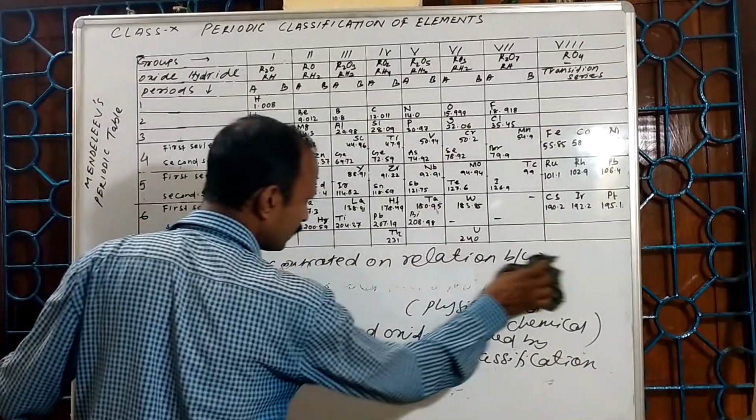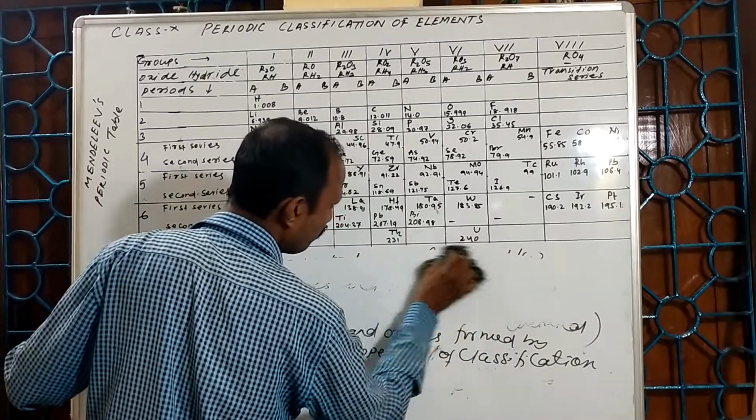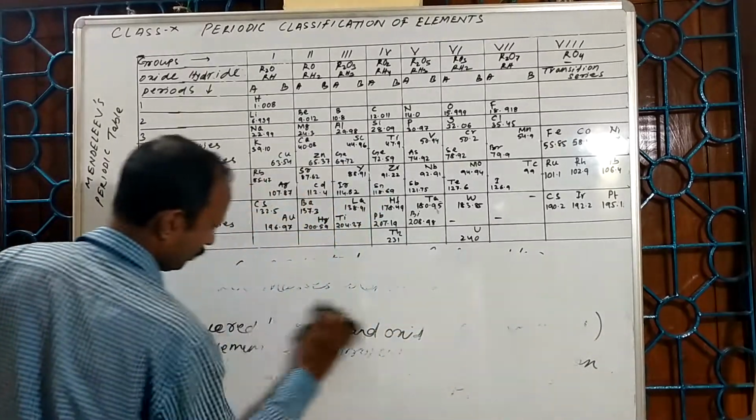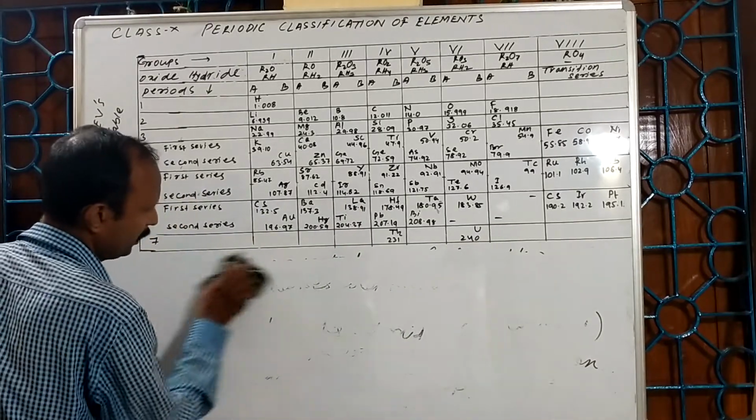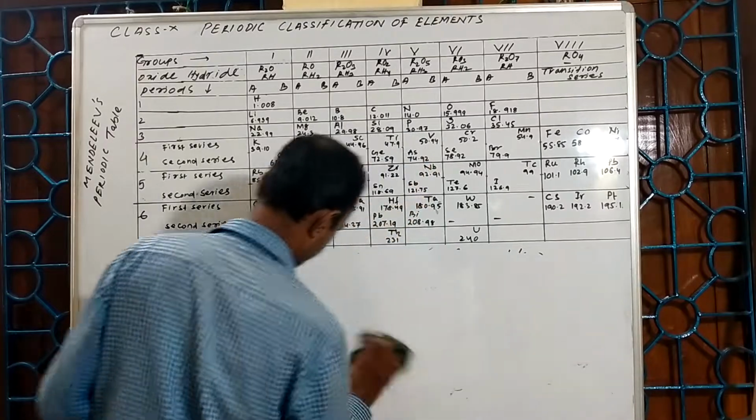We study it by the name of Mendeleev's Periodic Law. So what is Mendeleev's Periodic Law? Writing it, thereafter I will explain it.